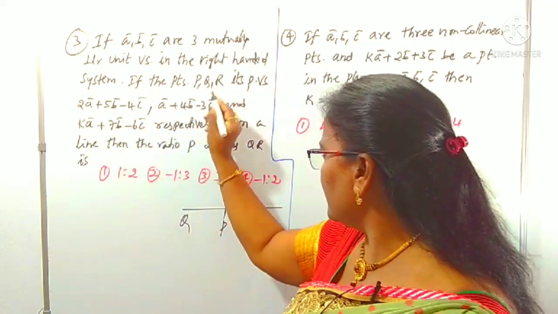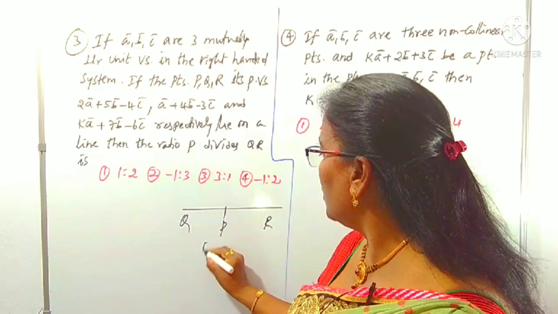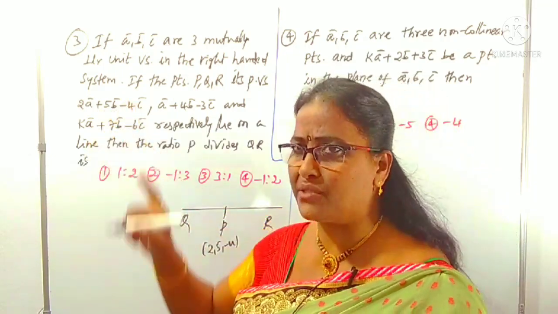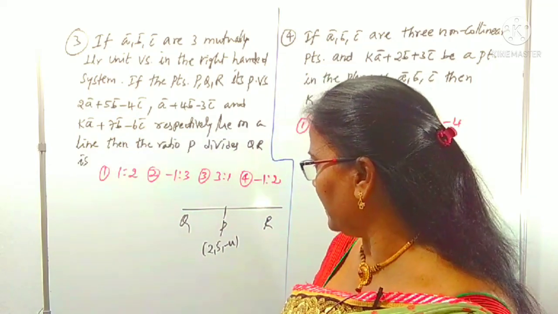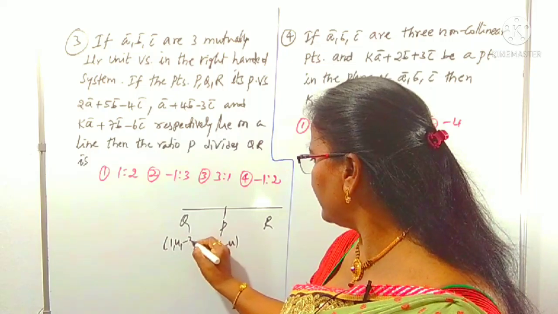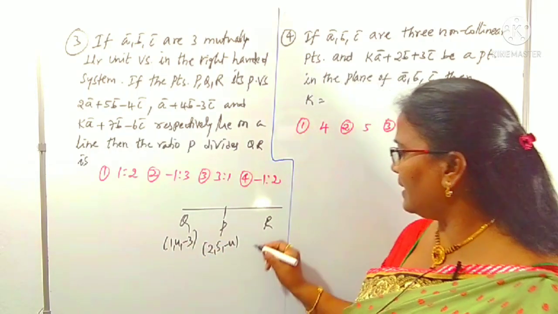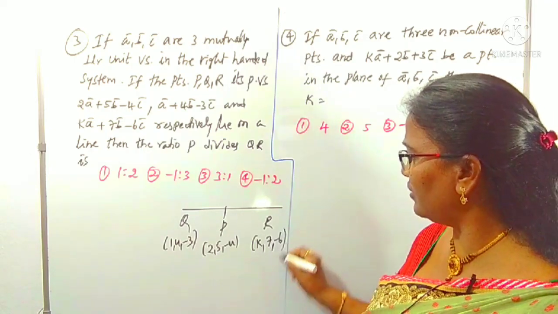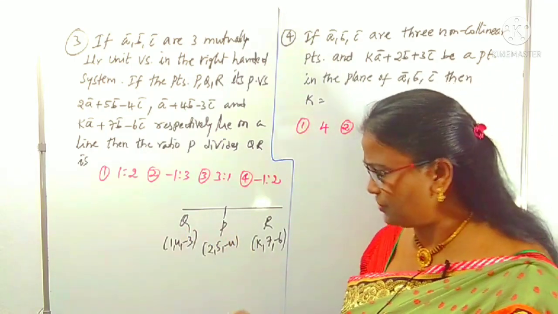I am taking these points as: P is 2, 5, minus 4. You know that A, B, C or i, j, k means we can take them in order like this. Q is 1, 4, minus 3, and R is k, 7, minus 6. What do we want? P divides QR in the ratio.